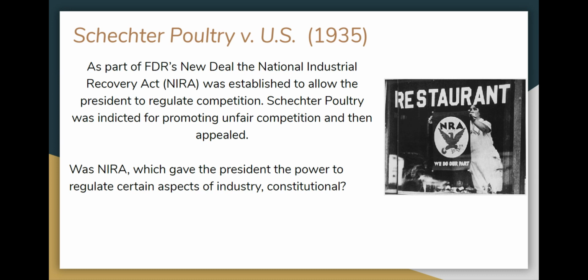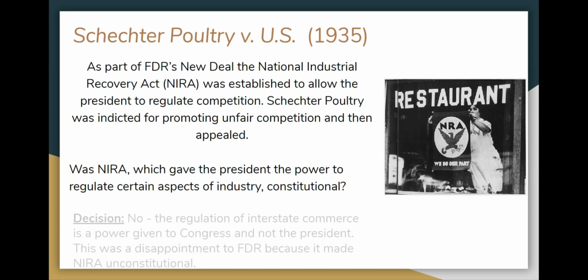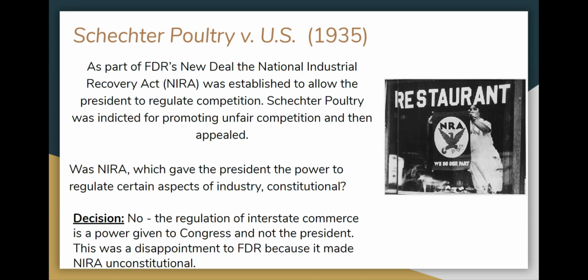So basically they were selling some of their low quality chicken at a lower price, but prices had been set. So they weren't supposed to do that. Was NIRA, which gave the president the power to regulate certain aspects of industry, constitutional? The Supreme Court said no. The regulation of interstate commerce is a power given to Congress, not the president. This was a disappointment to FDR because it made the NIRA unconstitutional.